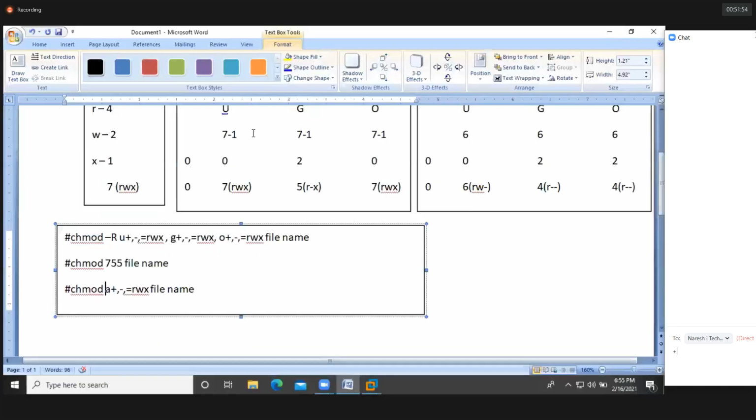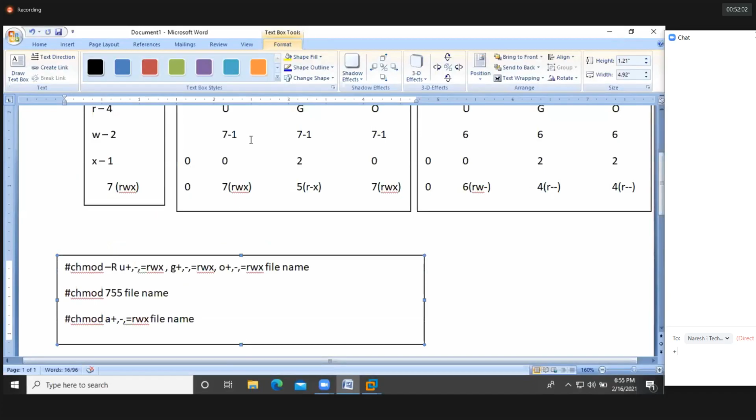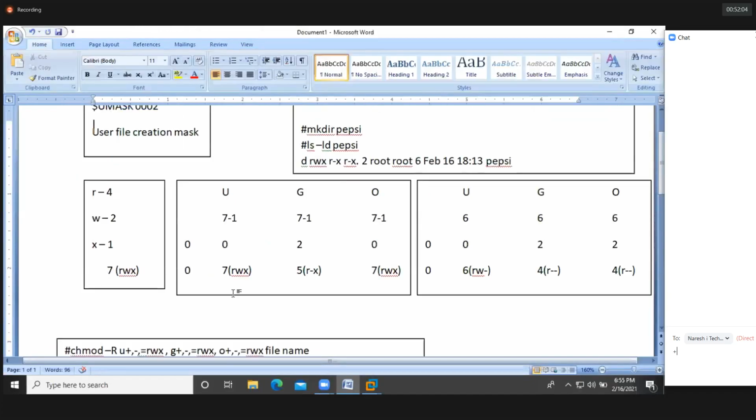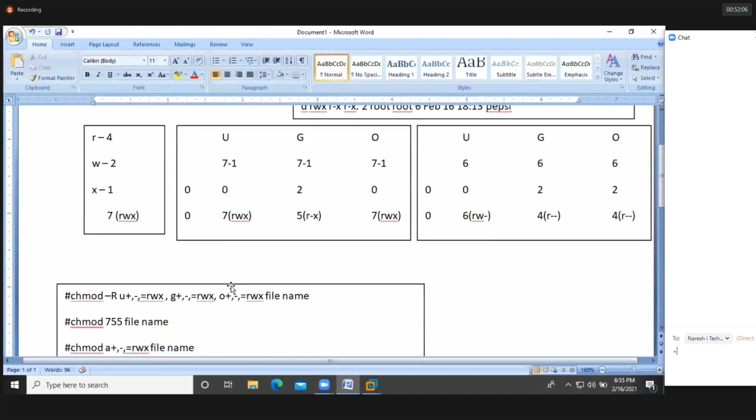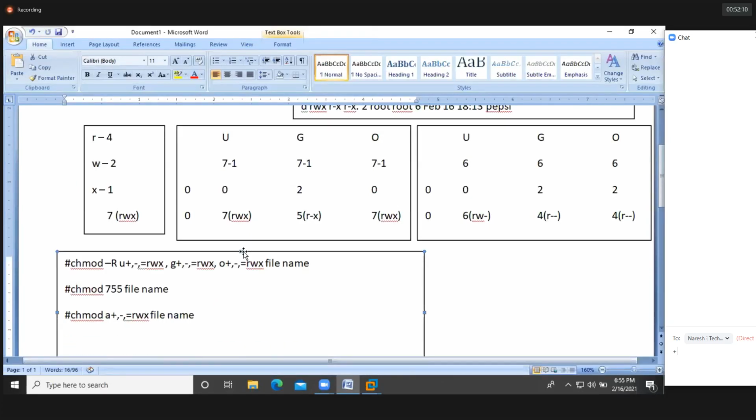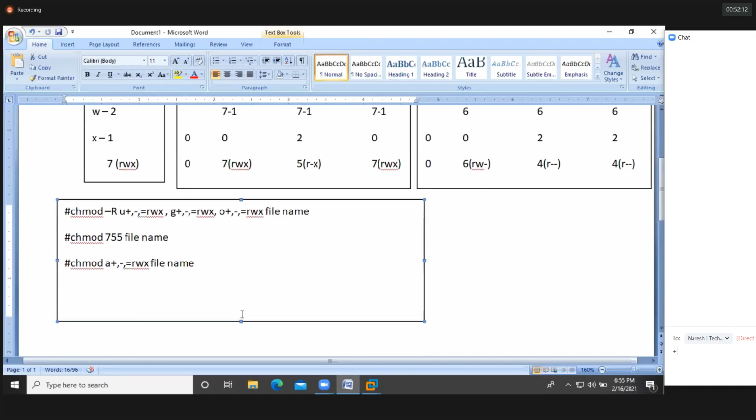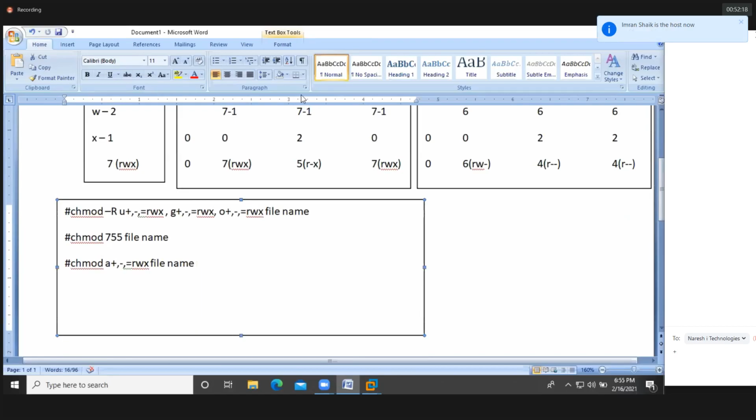But my intention is I need to change the ownership to the student. Simple, guys. So for example, Philip is celebrating his birthday. He invited me to attend the birthday function.